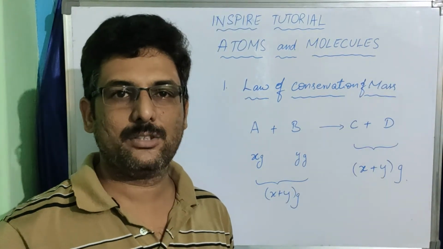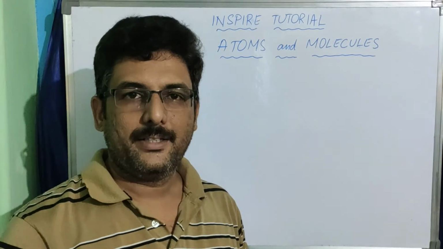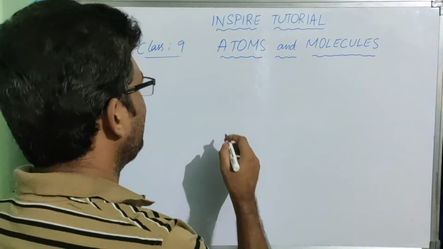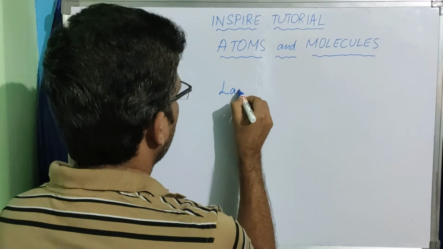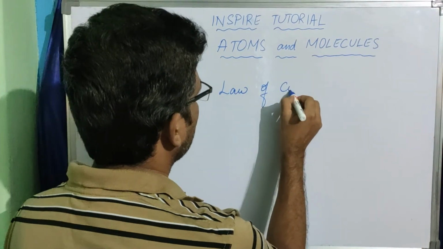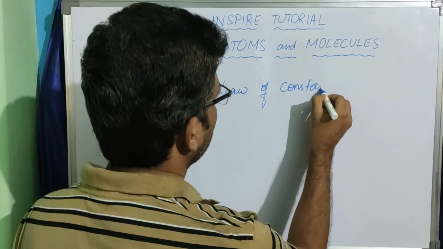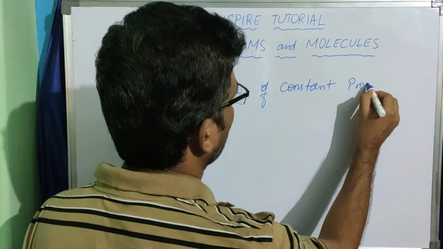So this is the first law of chemical combination, and the second law of chemical combination is the law of constant proportions.